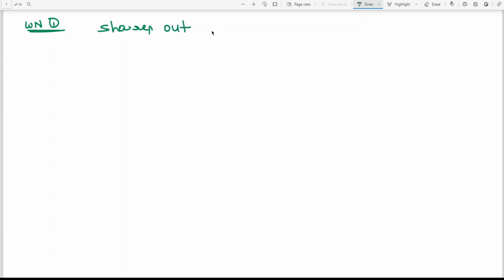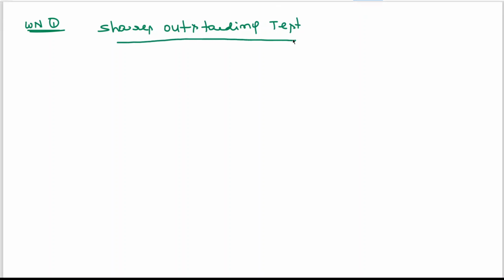Shares outstanding test. Last class I gave detailed information to understand it. Now I am trying to simplify it, how you can quickly do it. This is for you to understand it better. Once the concept is clear to you, you can do it quickly.